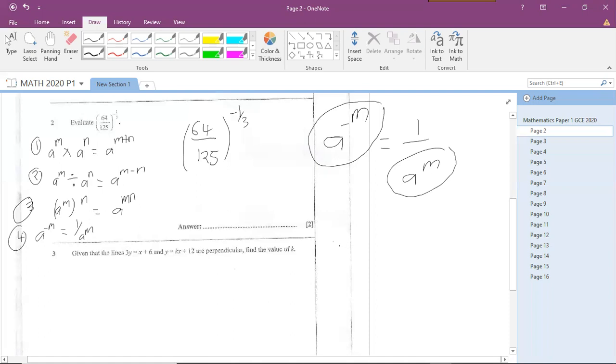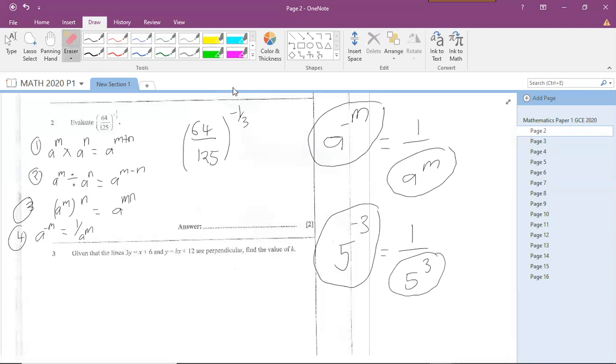So if I have 5 raised to the power negative 3, I can turn this into a positive power by saying 1 over 5 to the power 3. So I've made it a positive power by making it a fraction over 1. So that's rule number 4. A negative index can be converted into a positive index by simply making it a fraction over 1. You're not supposed to forget this.